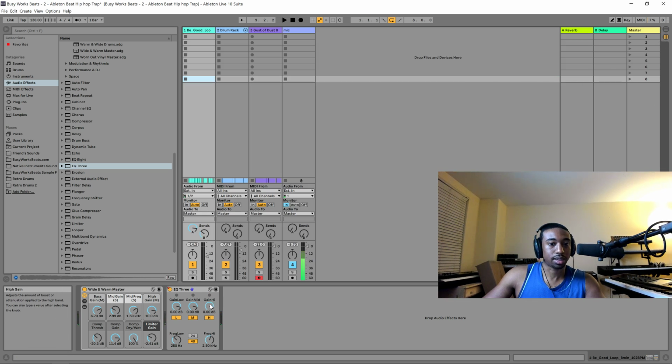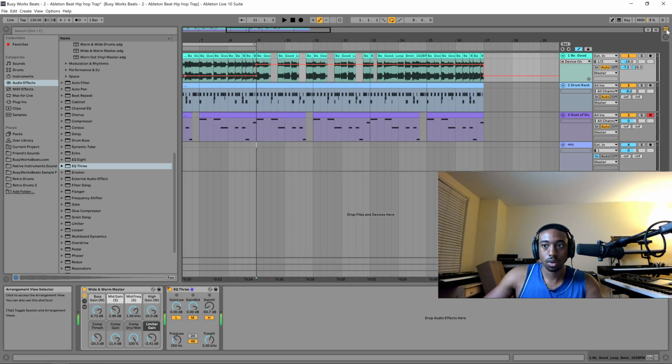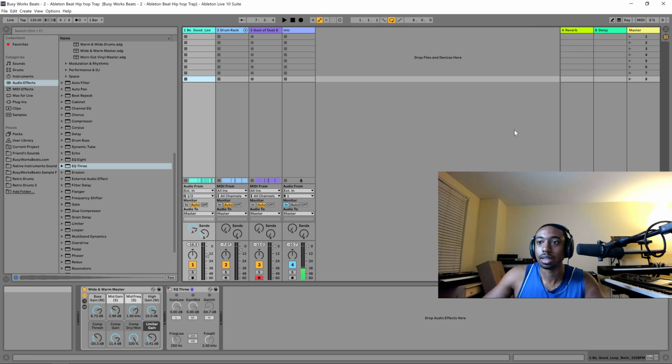So all we got to do now is set the parameter, and it should only work during this area. Okay. Oh, it worked. Cool. Easy peasy.